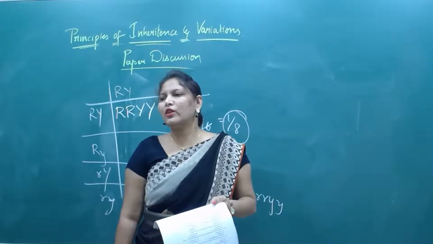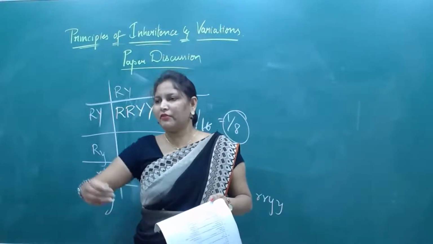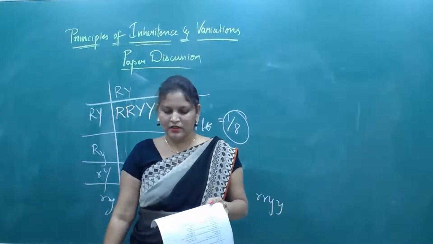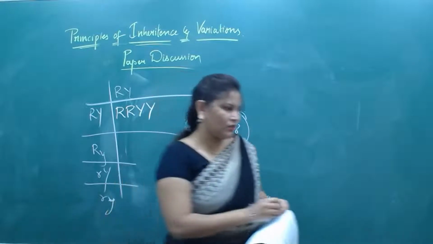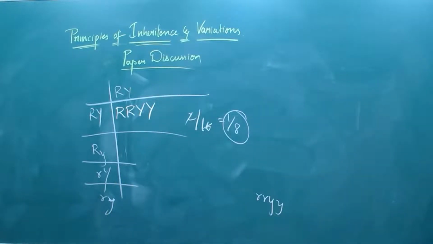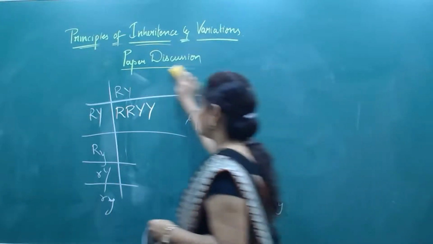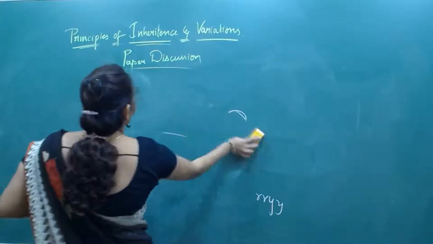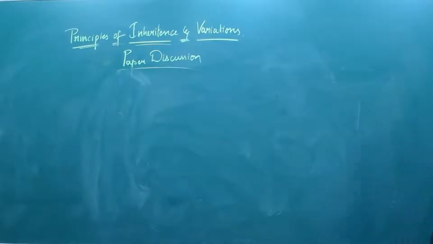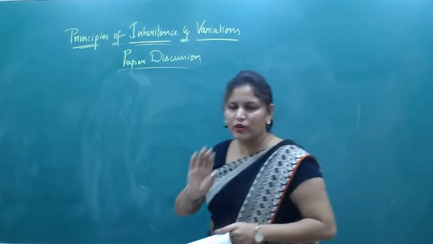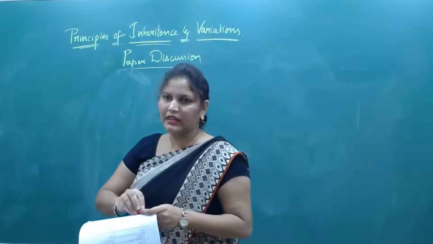What is the F1 individual when the F1 individuals are selfed, and what is the ratio in F2? 1:2:1. Yes or no? See, while solving genetic problems, don't hurry up. You know the answer pretty well, but take time and do.